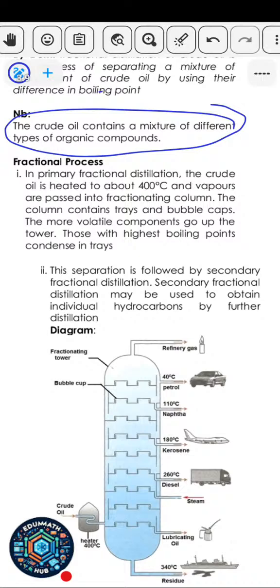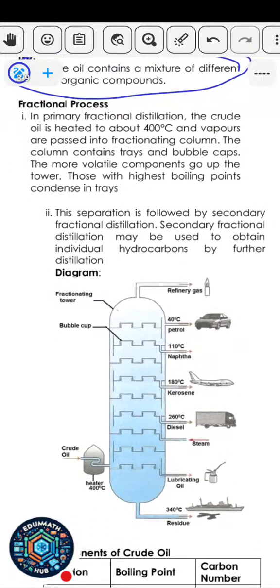Now, in this process of fractional distillation, the crude oil is heated to about 400 degrees C, and vapors are passed into fractionating columns. These are the fractionating columns here, this part like this.